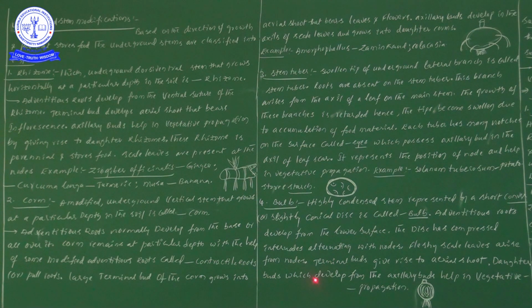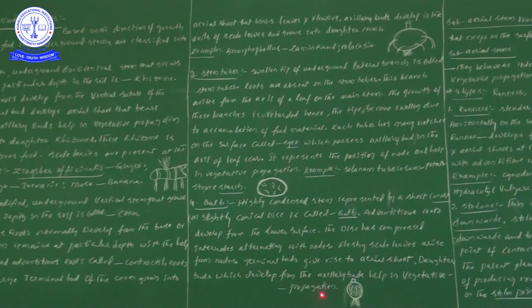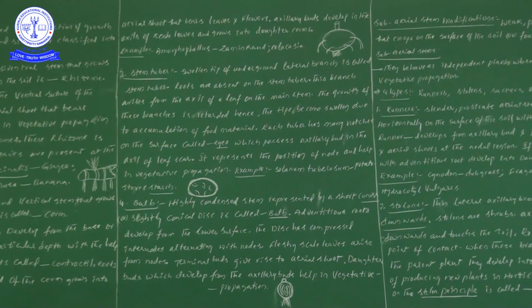Next, daughter buds develop from the axillary buds. In all cases except stem tuber, the remaining three cases, daughter buds develop from the axillary buds. Terminal buds are involved in the formation of the aerial shoot system. These axillary buds help in vegetative propagation. This point is also important.